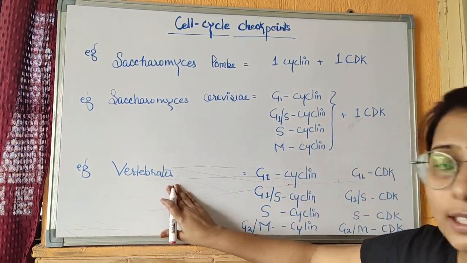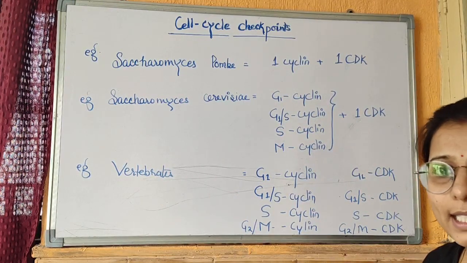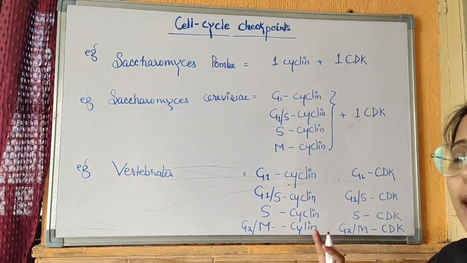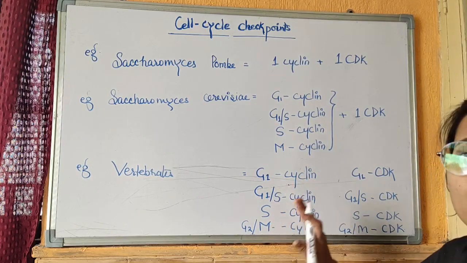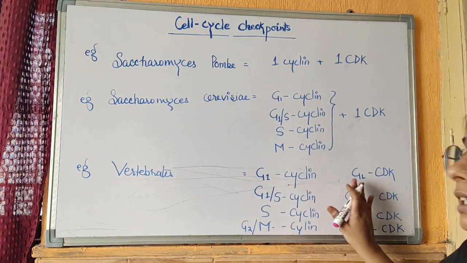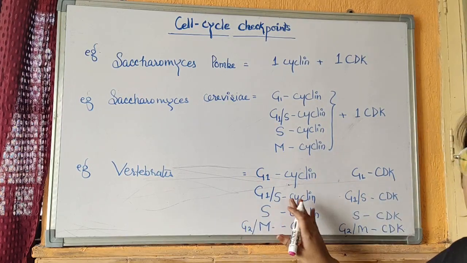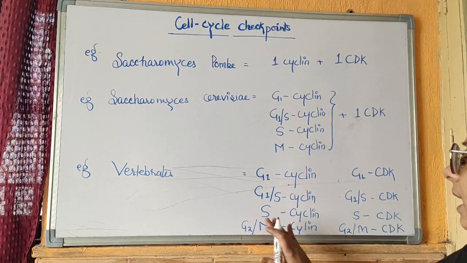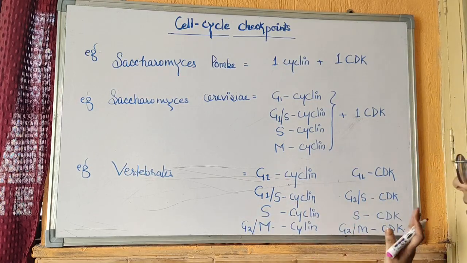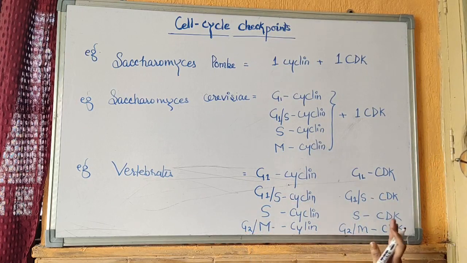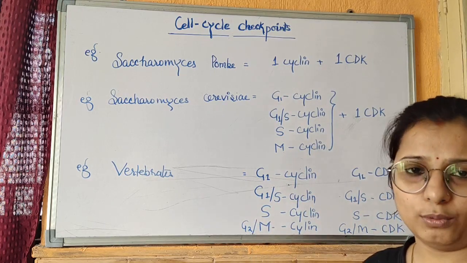But in vertebrates we have 4 types of cyclin and 4 types of CDK that bind specifically to them. G1 cyclin binds with G1 CDK, G1/S cyclin binds with the G1/S CDK, S cyclin binds with the S CDK and G2/M cyclin binds with the G2/M CDK only.